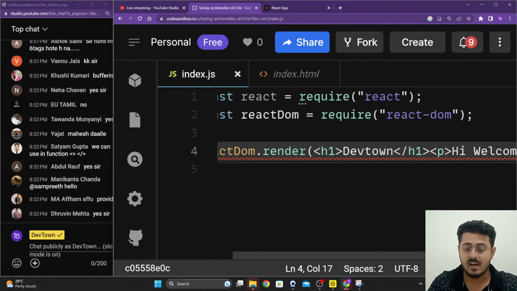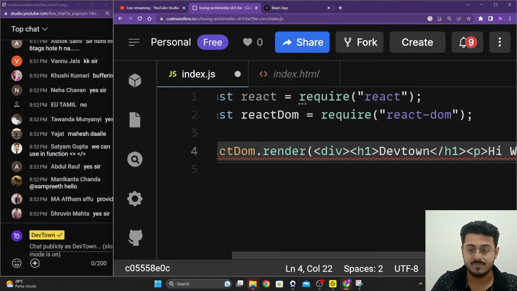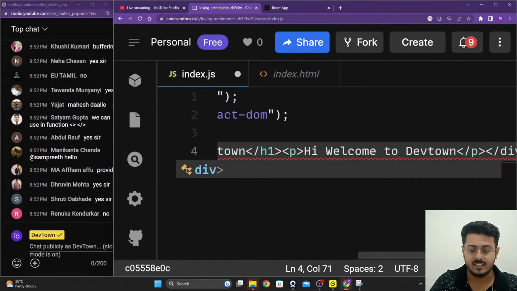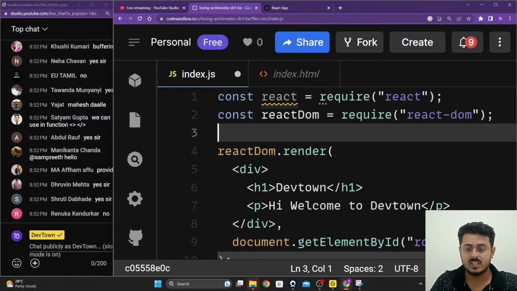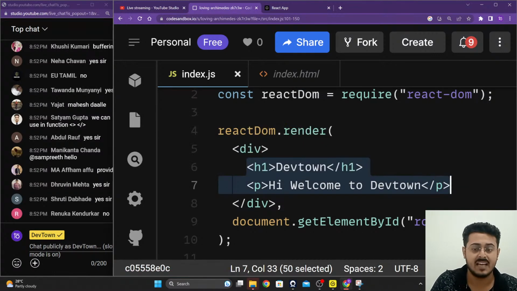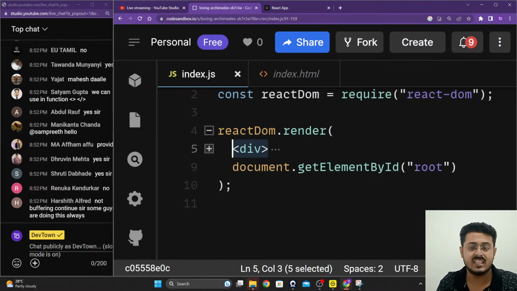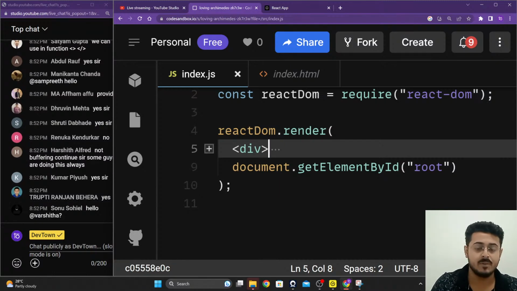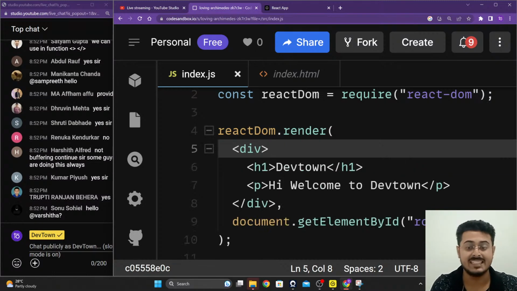So what we'll do is we are going to enclose this inside of a div tag, a container tag itself, the opening and the closing container tag right over here. That is the div tag. Now, instead of loading up two things, we are loading up the h1 tag as well as the paragraph tag inside of the div tag. So what React is able to see is there is just one tag that we want to render. We don't want to render two tags. Right over here, as you're able to see, there's just one tag, that's a div tag that contains the h1 tag and the paragraph tag inside of it.